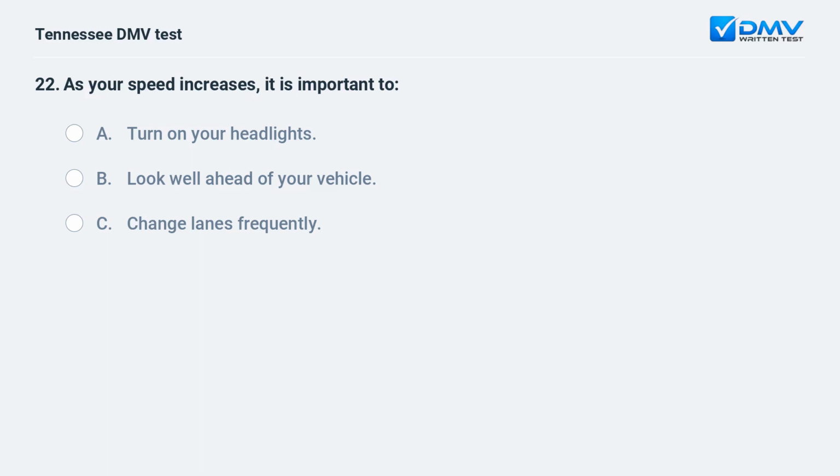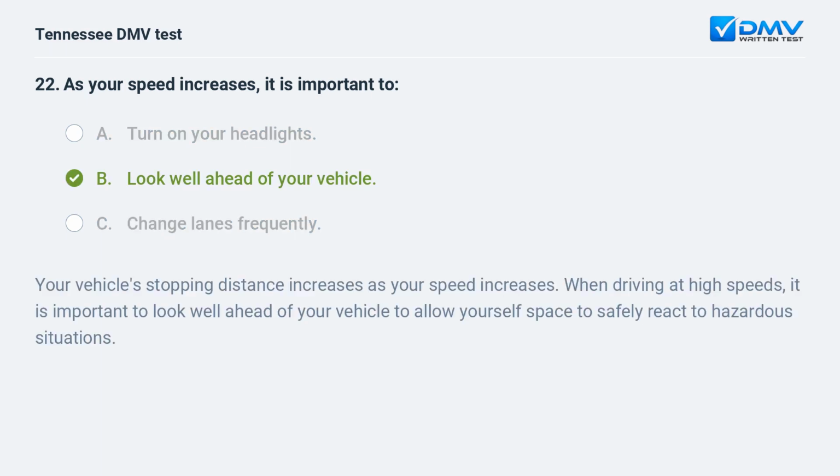As your speed increases, it is important to: A. Turn on your headlights. B. Look well ahead of your vehicle. C. Change lanes frequently. B. Look well ahead of your vehicle. Your vehicle's stopping distance increases as your speed increases. When driving at high speeds, it is important to look well ahead of your vehicle to allow yourself space to safely react to hazardous situations.